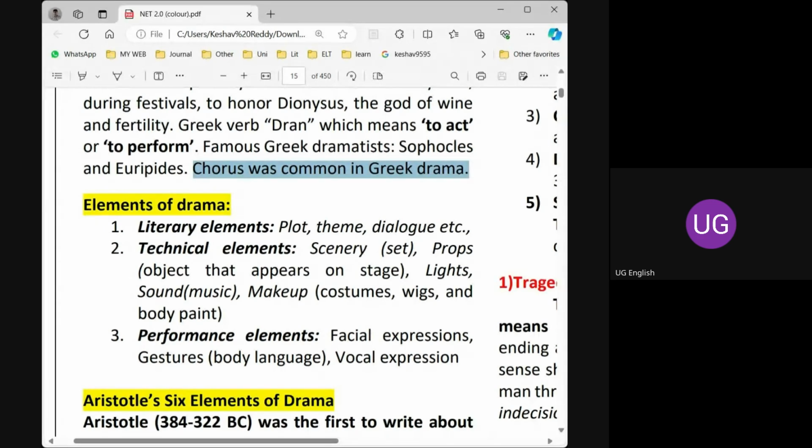Lights, sounds, makeup, costumes are technical elements of a drama. And performance elements are gestures, expressions, body language. So literary elements, technical elements, performance elements. Do not worry too much about these, they just give us some idea about what drama is.